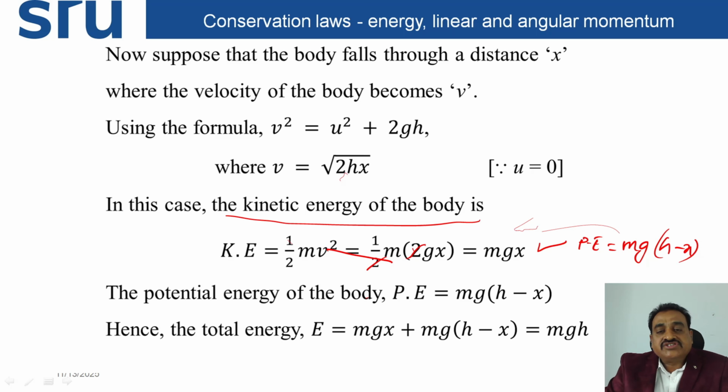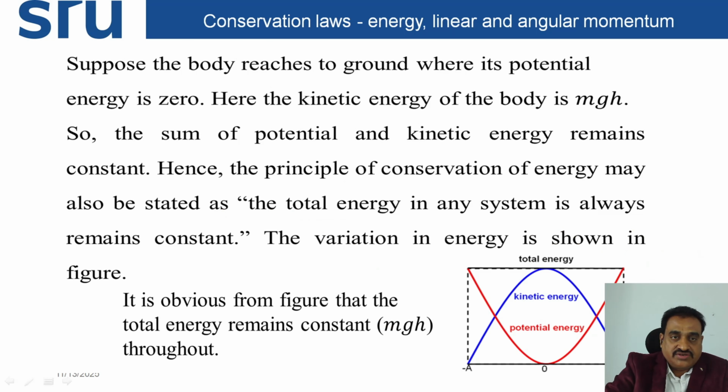The potential energy of the body is equal to mg into (h minus x). Hence the total energy E is equal to mgx plus mg into (h minus x). The mgx and minus mgx get cancelled, remaining at point B, E_B, that is equation number 2, is equal to mgh.